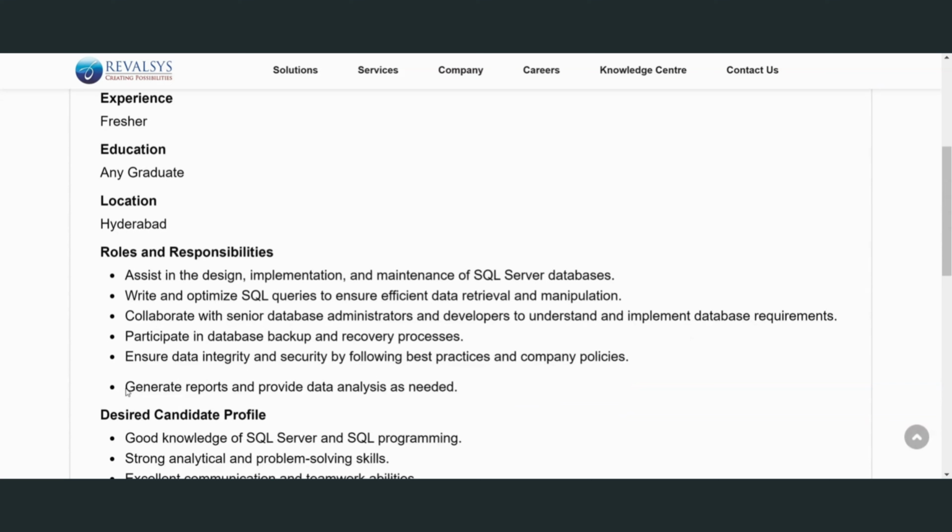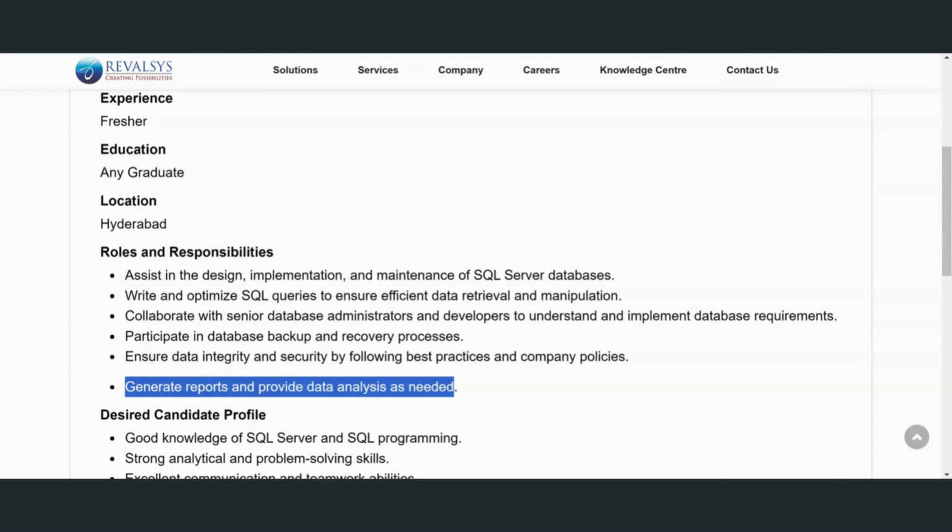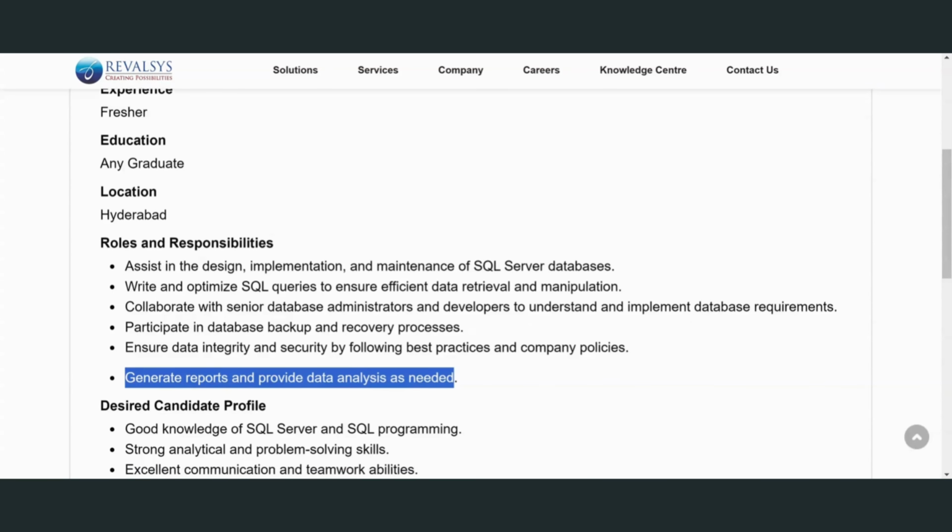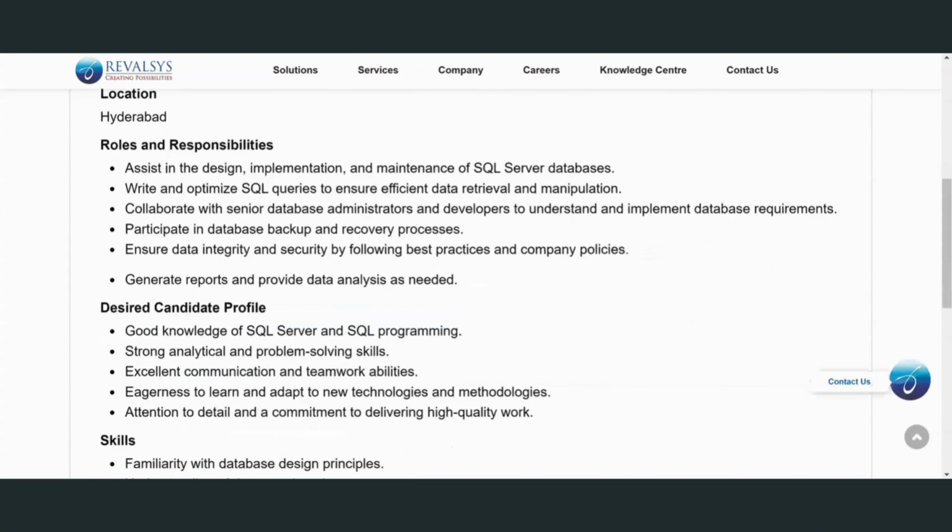And generate reports and data analysis as needed. Okay, after completion of projects, generating a report is common. As a fresher, you don't know, so you work closely with the senior developers, and they can guide you on how to make the reports and do data analysis as needed. Those are the concepts.